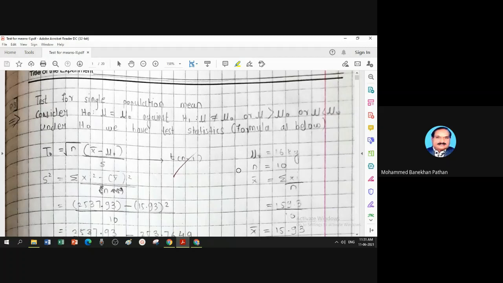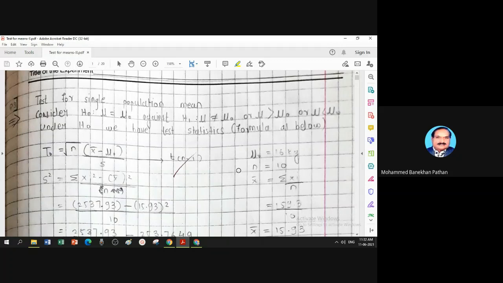We have three different types of tests for means. Number one, test for single population mean. Number two, test for equality of two population means under the assumption populations are independent.